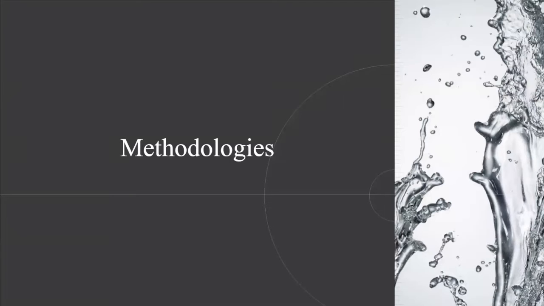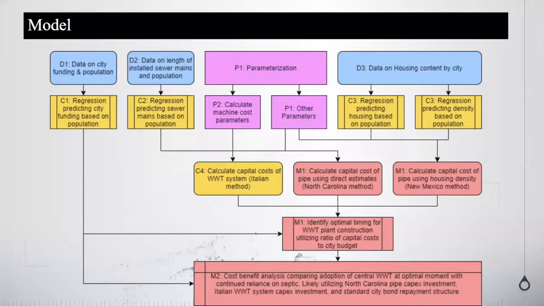So now let's talk about our methodologies. Next slide. For our project, we broke down our analysis into two stages. In our first stage, we do our optimization problem, and we try to identify the optimal time to transition to a wastewater treatment facility. In our second stage, we do a cost-benefit analysis where we compare our first scenario of adopting a wastewater treatment facility to a second scenario where we stay on septic systems. Next slide.